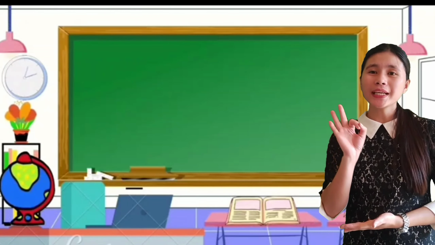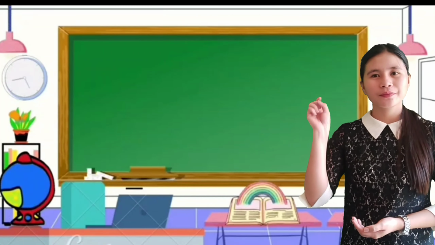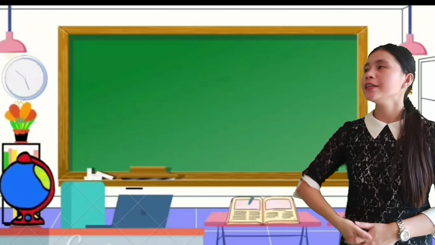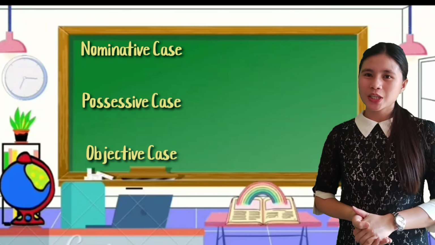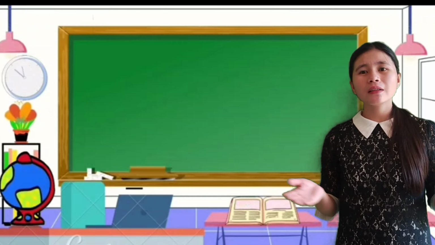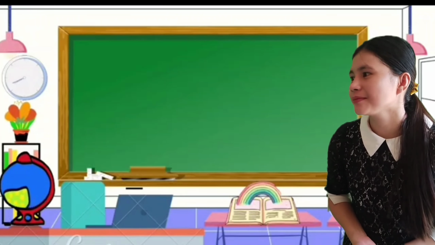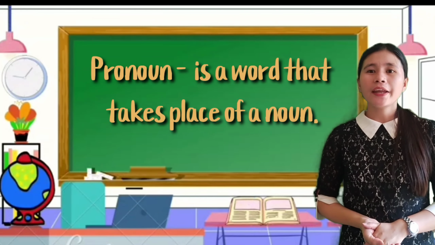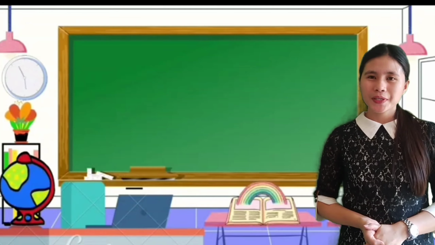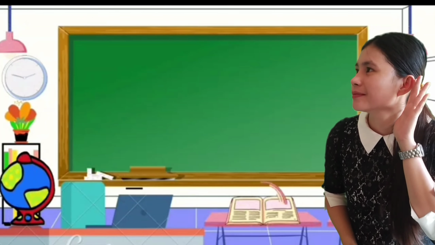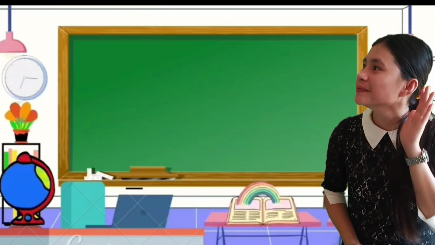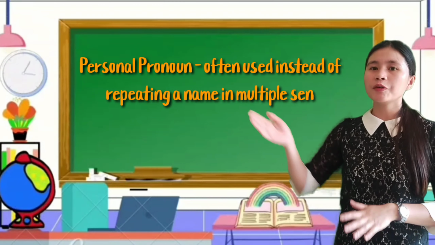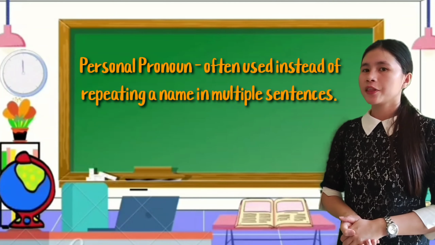Again, what are the three cases of personal pronoun? Excellent! The three cases are nominative, possessive, and objective. Then, what about pronoun? Very good! Pronoun is the word that takes place of a noun. And also, what is personal pronoun? Great job! Personal pronouns are often used instead of repeating a name in multiple sentences that are close together.